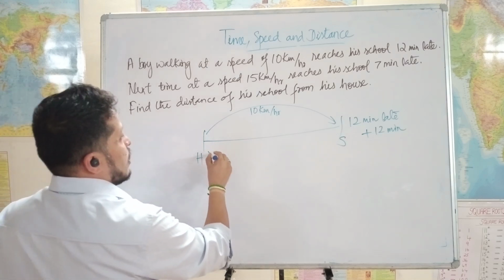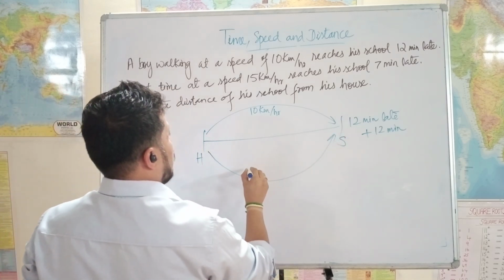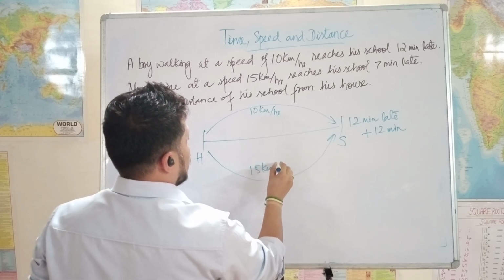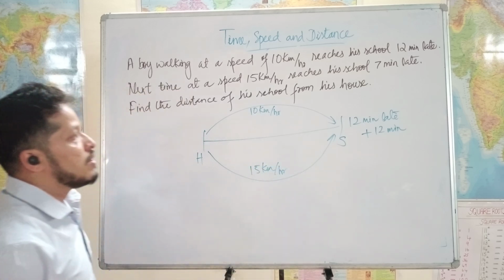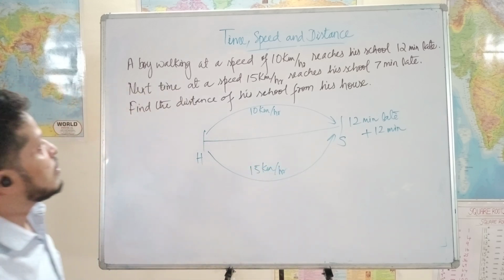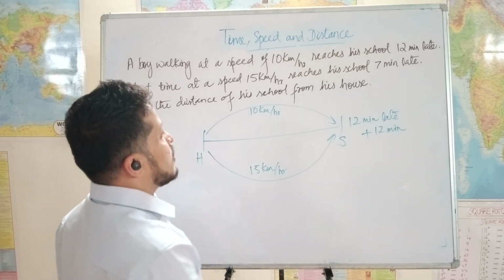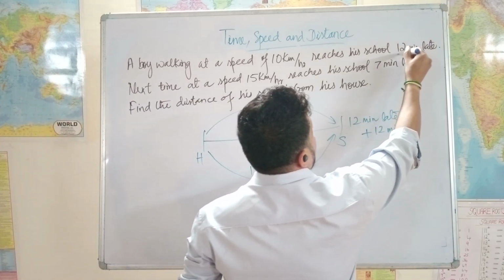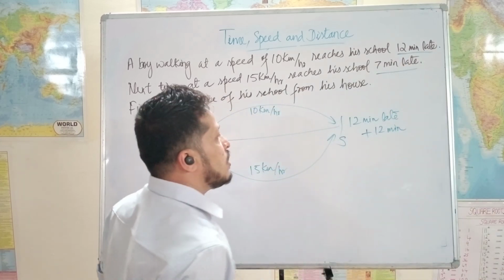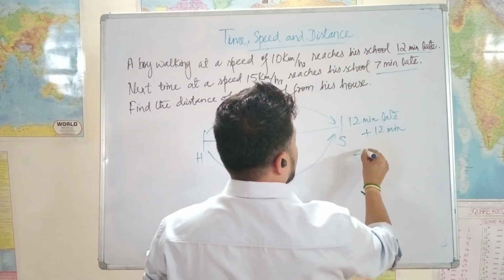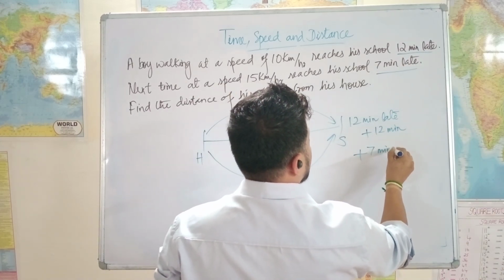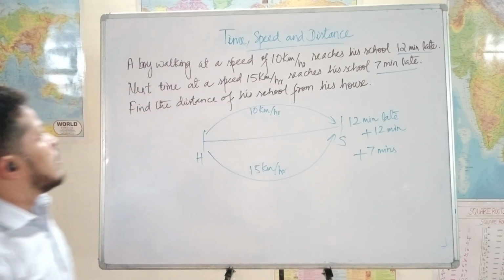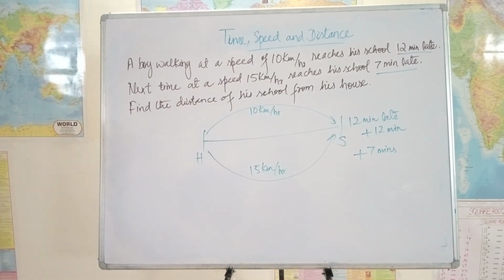Next time he went at speed 15 kilometers per hour and it took 7 more minutes. Like if this is 12 minutes more than usual time, this is 7 minutes more than usual time. Find the distance of his school from his house.